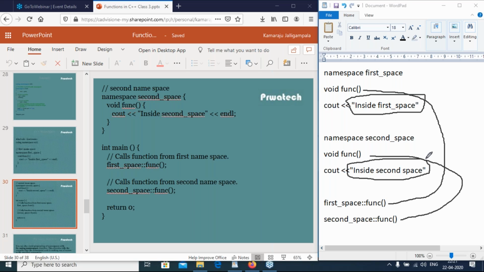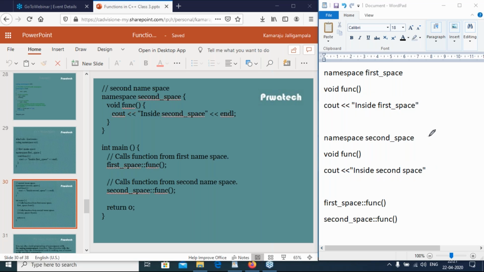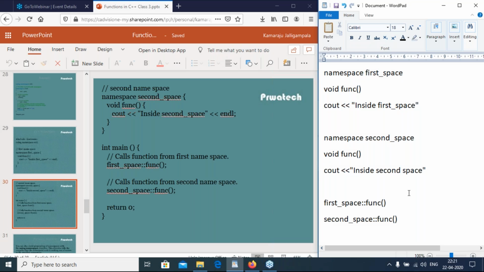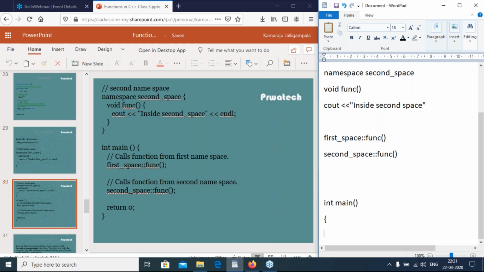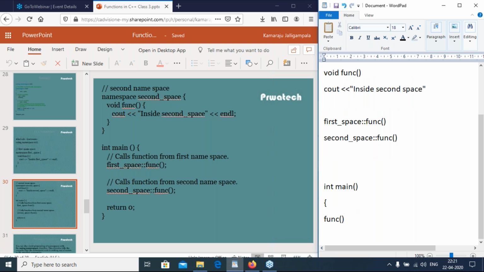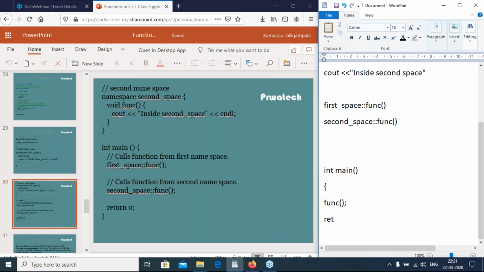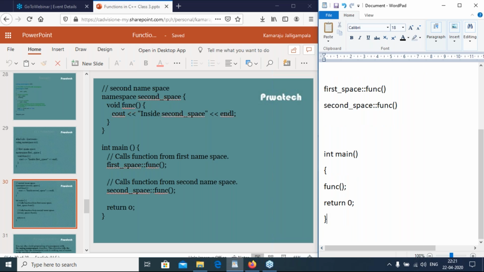So if you are not using namespaces inside the main function, and you call the function like this, then there is a conflict. The compiler doesn't know which function has to be called, because both namespaces have the same functions.